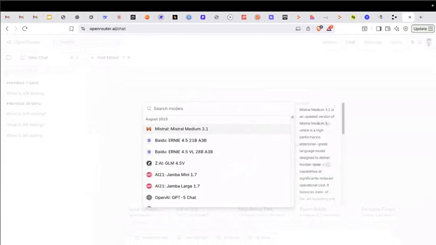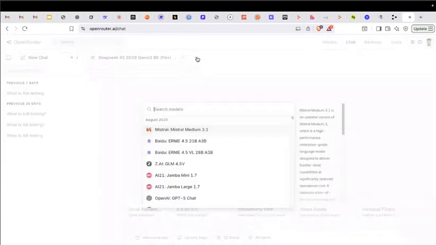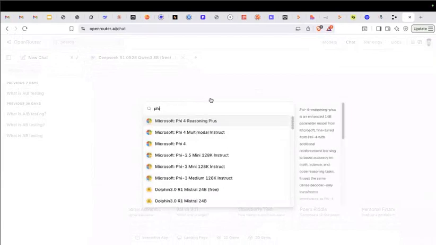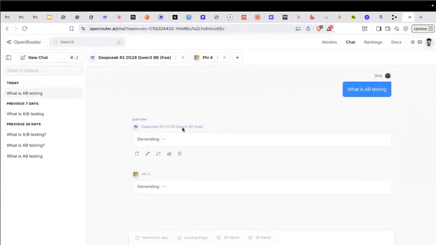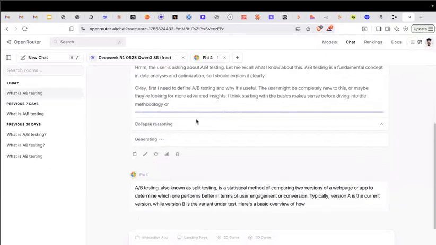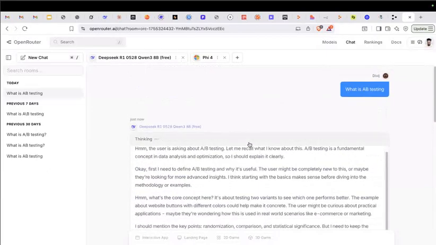Just sharing one more insight. Let's say I want to compare DeepSeek versus, let's say, Phi-4. I want to have a comparison to choose between these two. I can do that. You just ask anything, like what is A/B testing, and it will get me a response from both the models. So now your task is to compare the responses and check which one is giving you better.